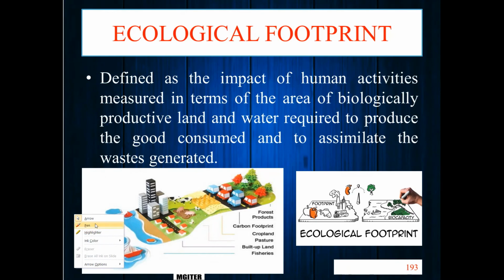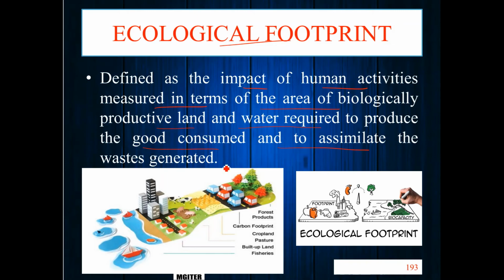Now we have ecological footprint. Ecological footprint is defined as the impact of human activities measured in terms of the area of biologically productive land and water required to produce the goods consumed and to assimilate the waste generated. In simple language, it's a definition. It's so lengthy and so confusing. But I will show you some words to remember.